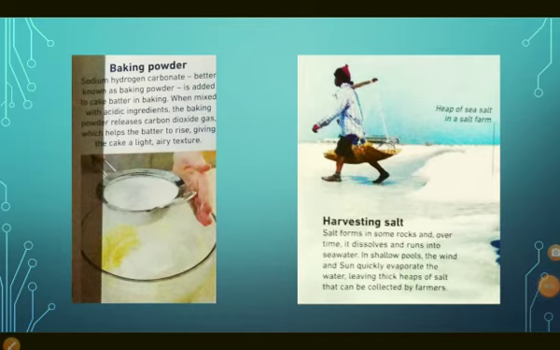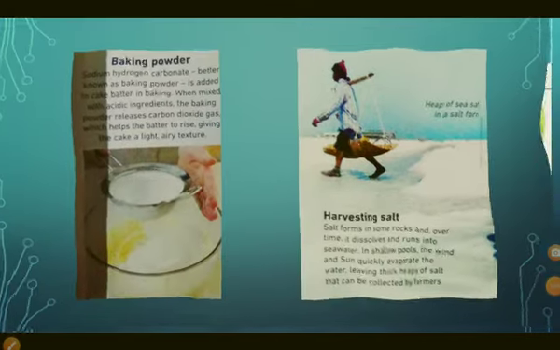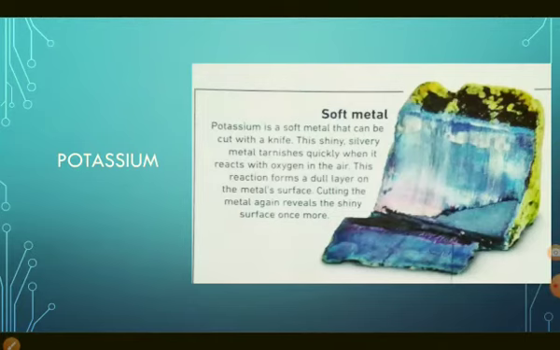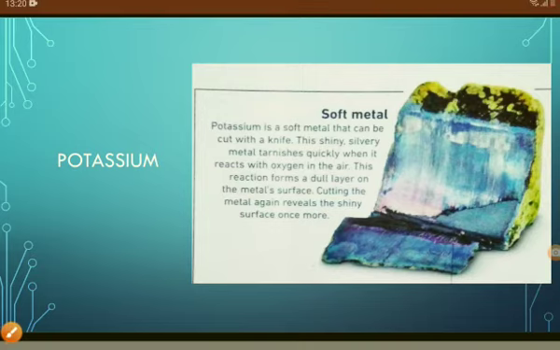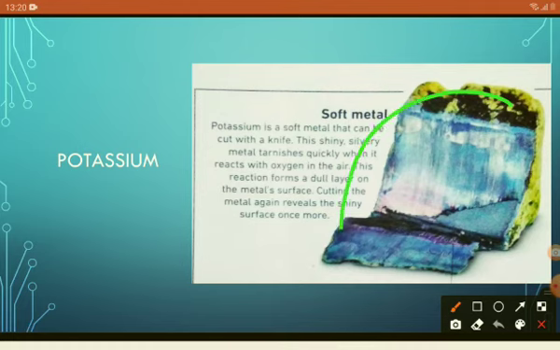Now let's come to the next topic, that is potassium. Potassium is a soft element that can be cut with a knife. It is a shiny silvery metal that tarnishes quickly when it reacts with oxygen in the air. This reaction forms a dull layer on the metal surface. Cutting the metal again reveals the shiny surface once more. The picture you can see here is potassium. It is a soft metal.